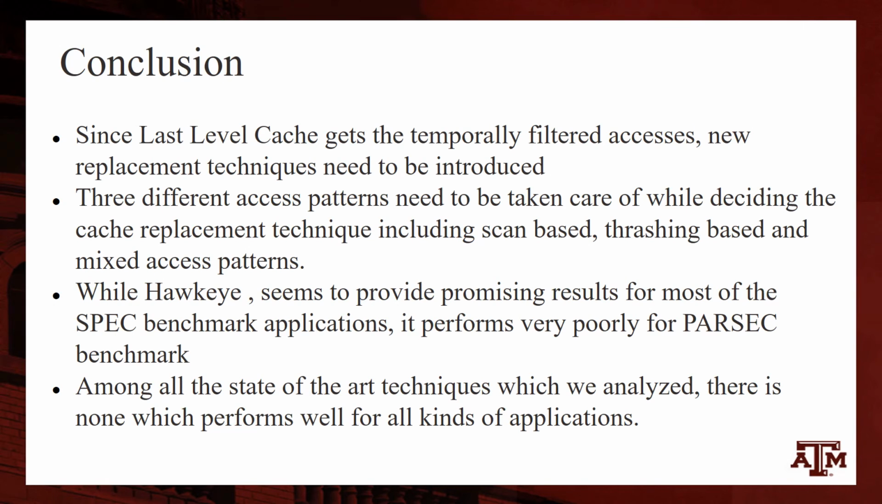So in conclusion, we can say that since last level cache gets temporally filtered accesses from L1 and L2, we need new replacement techniques. We also discussed the different cache access patterns, including the scan-based and thrashing-based, and why they need to be taken care of while deciding the cache replacement policy for our machine. We also saw the results for SPEC and PARSEC benchmarks, and we concluded that Hawkeye, although it seems to provide promising results for SPEC benchmarks, performs very poorly for PARSEC benchmarks.